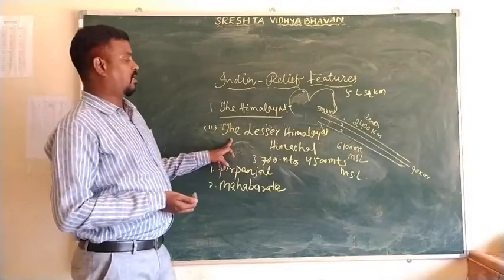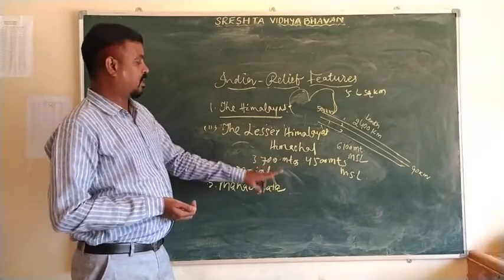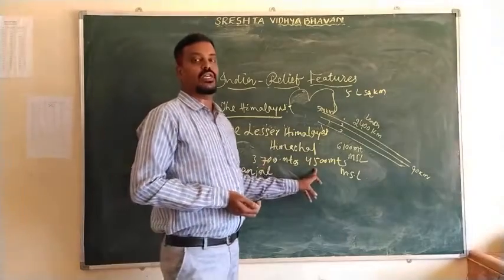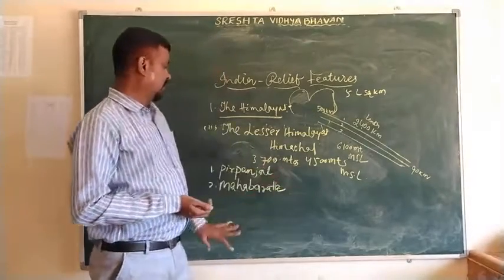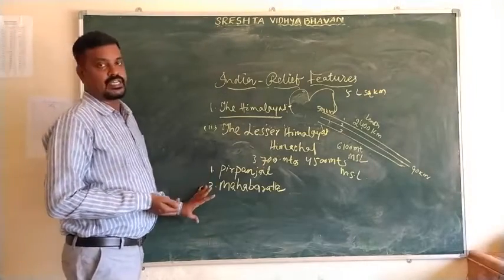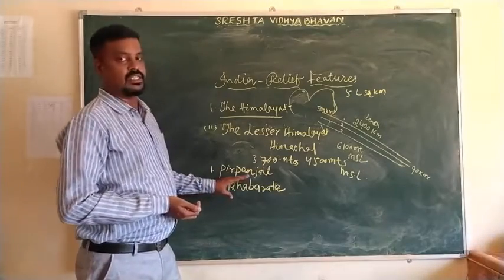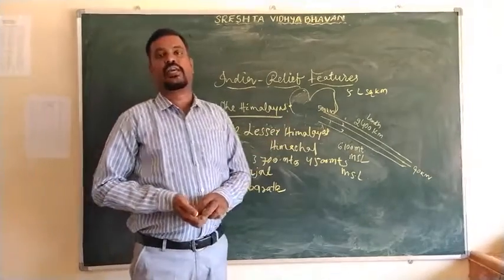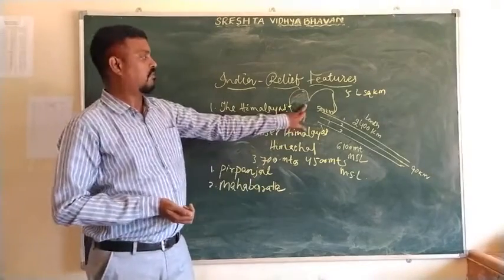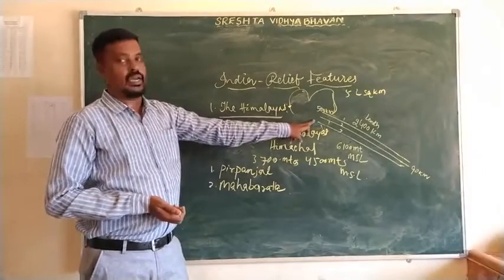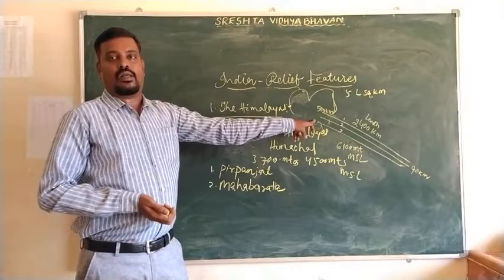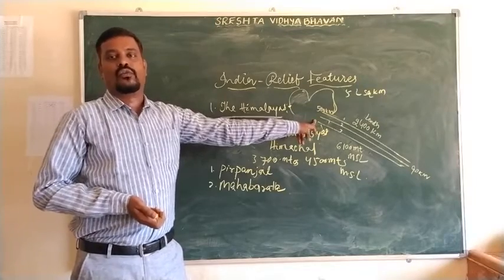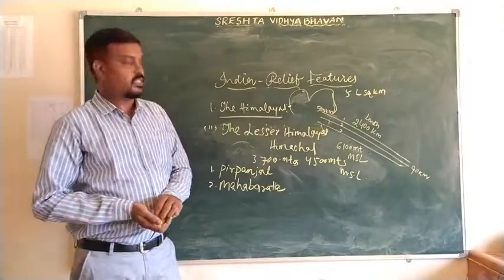The Lesser Himalayas are also called Himachal. The height of the Lesser Himalayas is 3,700 meters to 4,500 meters from the mean sea level. Here the two important ranges are the Pirpanjal range and the Mahabharata range. Here we can see the important valleys: Kashmir Valley in the Jammu and Kashmir region, and Kangra Valley and Kullu Valley in Himachal Pradesh.